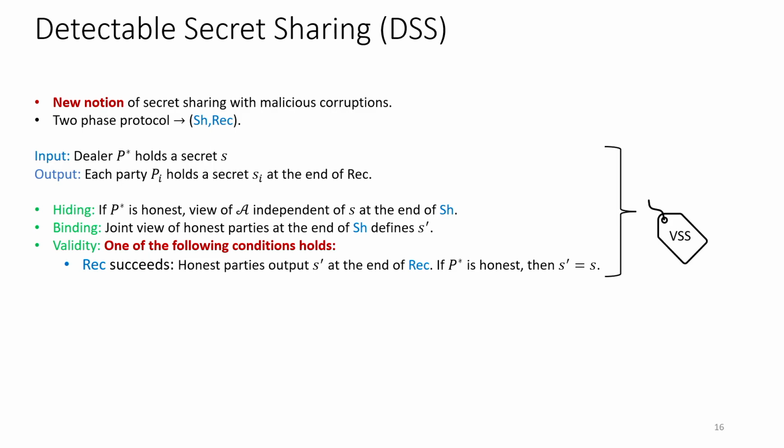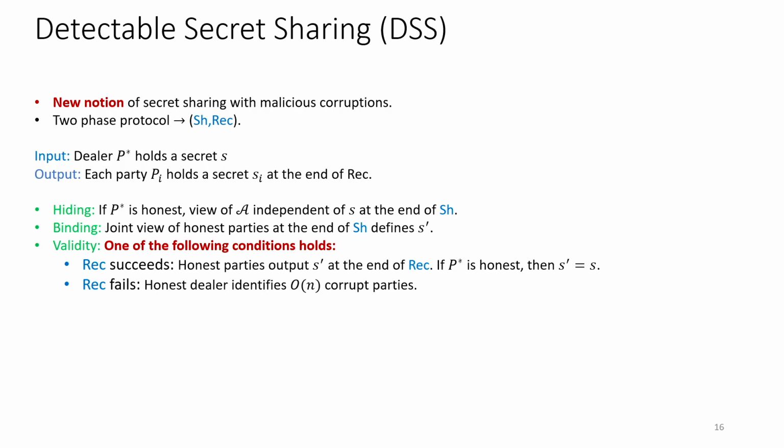On the other hand, it is possible that our reconstruction fails. And if it does, we make sure that our third design principle, that is detection, comes into the picture. An honest dealer who is trying to share the secrets will identify at least order of n corrupt parties and make sure that they cannot further obstruct the successful completion.